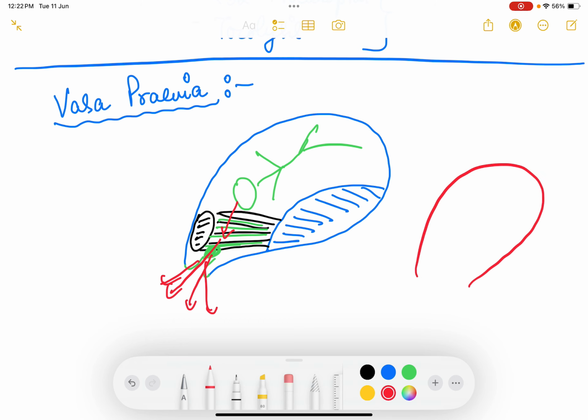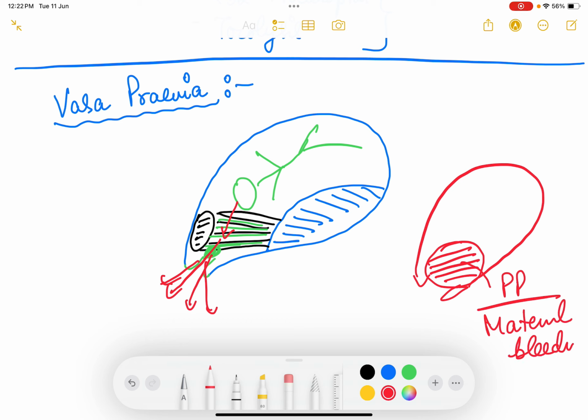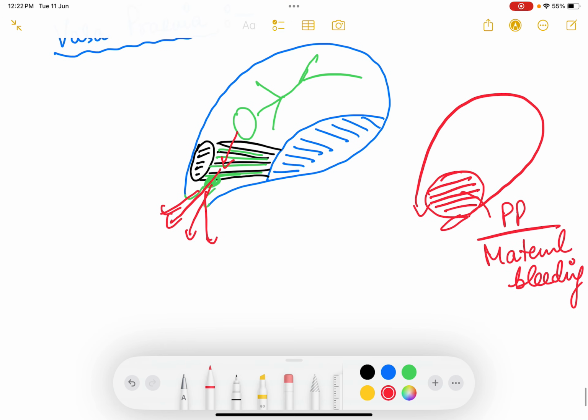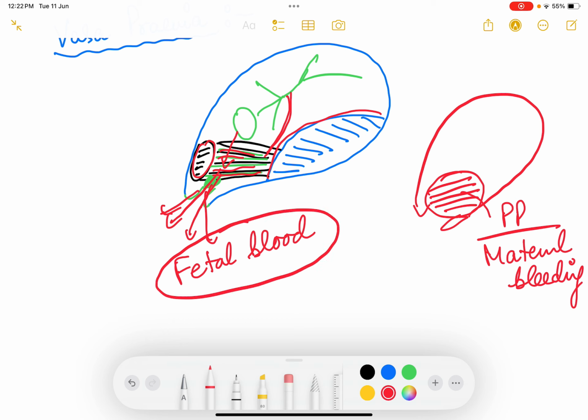Placenta previa में the placental mass is overlying the internal os. तो यहाँ पे क्या होता है प्लेसेंटा प्रीविया में? इट इज़ द मैटरनल ब्लड जिसका ब्लीडिंग होता है, मैटरनल ब्लड वेसल से टेयर होता है बिकॉज प्लेसेंटल मास इज देयर. But here what happens? Here the succenturiate lobe is there on one side and placenta is there on one side and the communicating vessels tear होता है जिससे bleeding होता है. So basically this is the fetal blood that is lost. It is the fetal blood that is lost. So vasa previa is more dangerous to the baby.